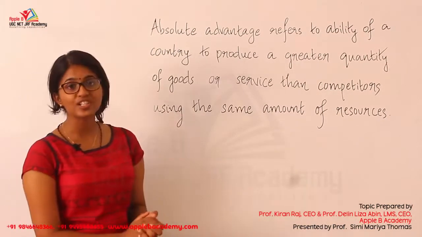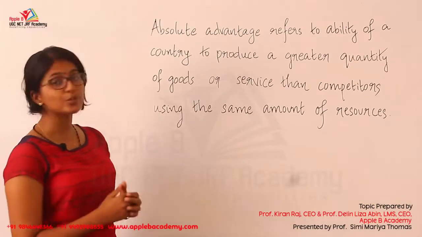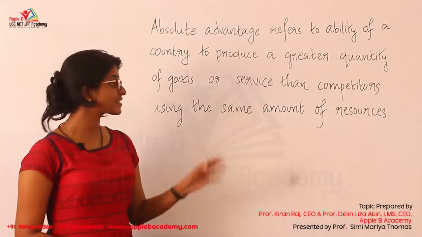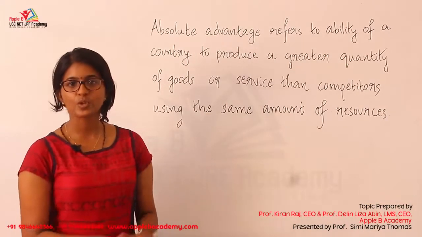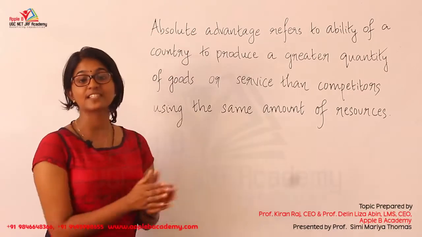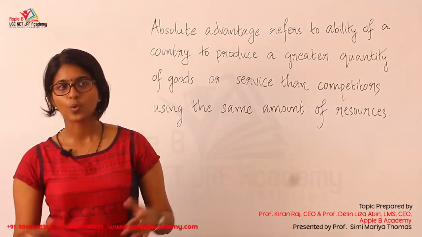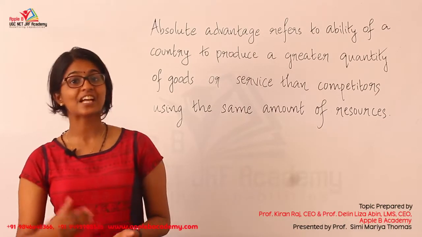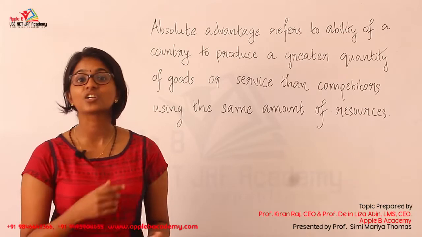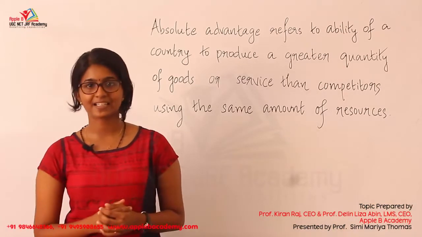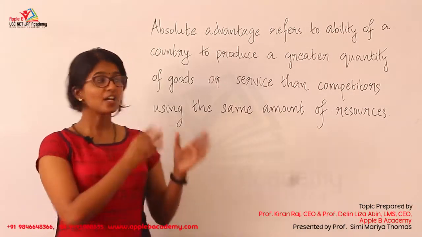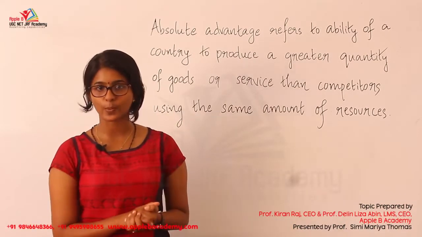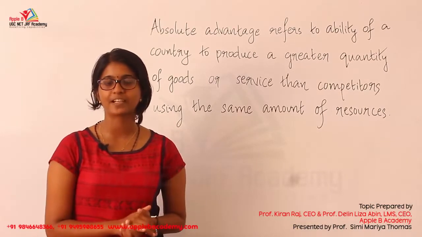So absolute advantage refers to the ability of a country to produce a greater quantity of goods or services than competitors using the same amount of resources. So here, absolute cost advantage is determined by labor productivity. When the wealth of nations is considered, it gives more importance to the goods and services available to the citizens rather than the gold reserves which we consider in mercantilism. So that is the major difference. The goods and services available to the citizens is the main concern when it comes to absolute cost advantage, or the wealth of nations presented by Adam Smith.